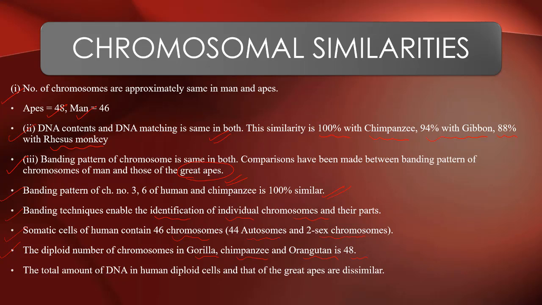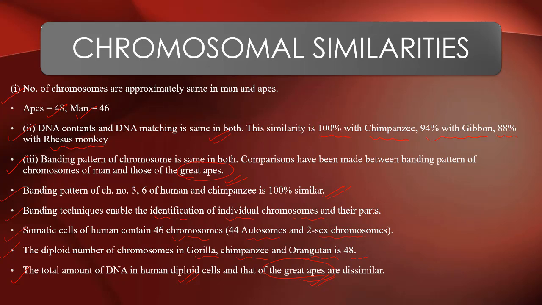The total amount of DNA in human diploid cells and that of great apes are similar. So in comparison to great apes, the total amount of DNA in human diploid cells is dissimilar, not exactly matching. These were the common chromosomal similarities. The number of chromosomes is not matching, but the banding patterns are matching to a very great extent.